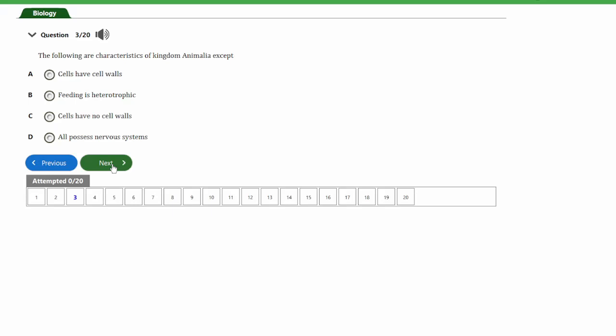So guys, the answer to this question is option A. The cells in Animalia do not have cell walls. Plants are the only organisms which have cells with cell walls. But guys, in animals, the cells do not possess cell walls. So the answer to this question is option A.